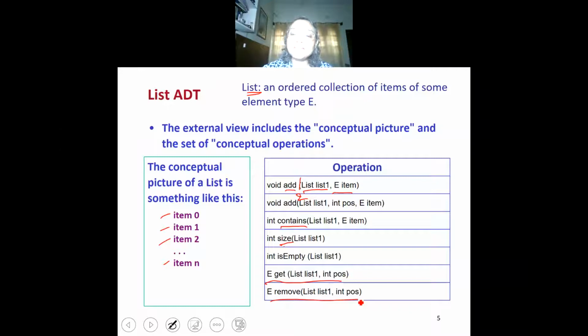You could also implement the list using a linked list. If you implement the list using a linked list, all these operations can be implemented. But you must be careful that these functions do as designed.